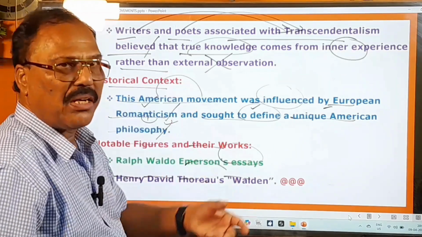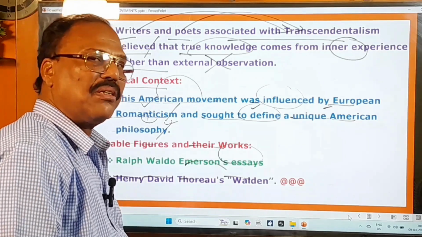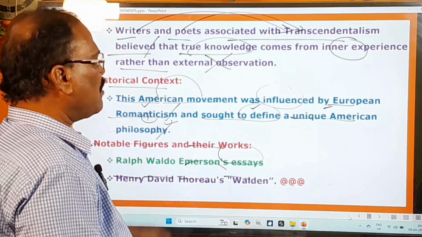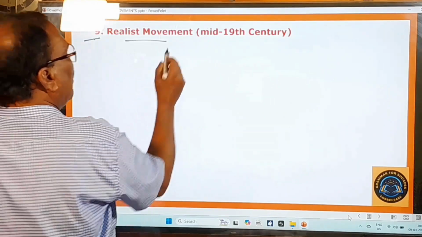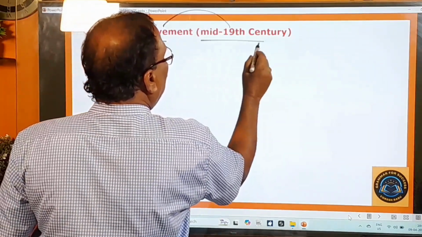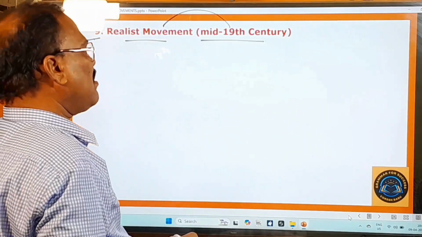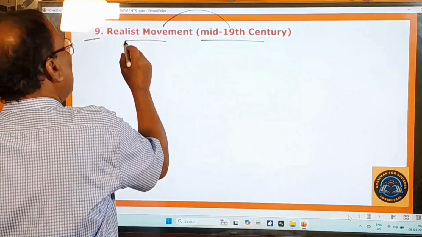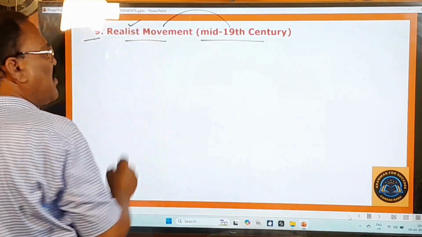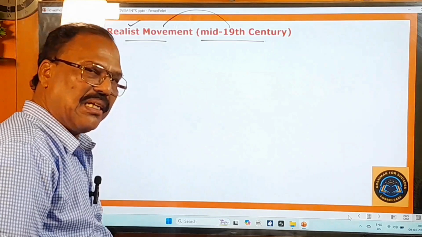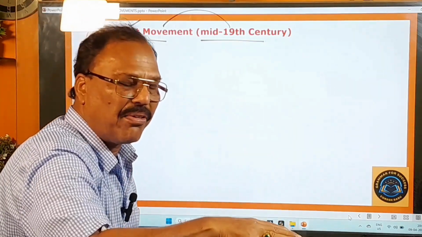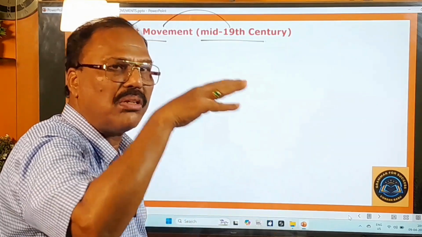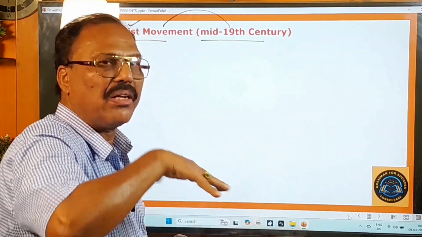Now we are going to learn about the next important literary movement. Come on, let's move on to the next slide. Ninth one, realist movement, and this realist movement existed during the mid 19th century. And what is this realist movement? The name itself is telling you that it is realist. Realist means that it stressed the importance of presenting all the things as they are, or realistically.